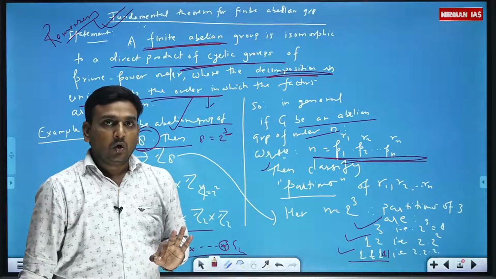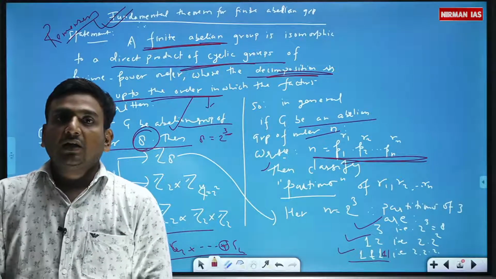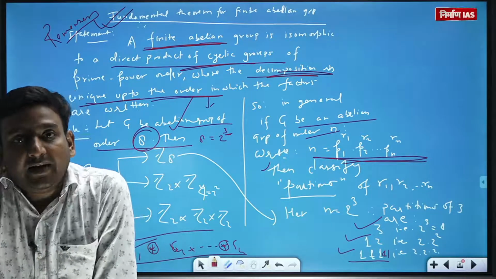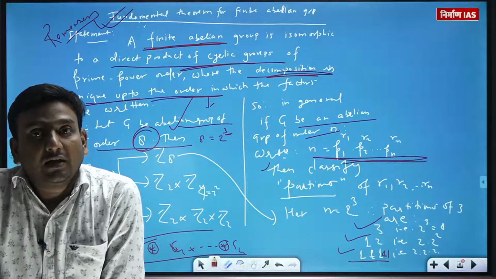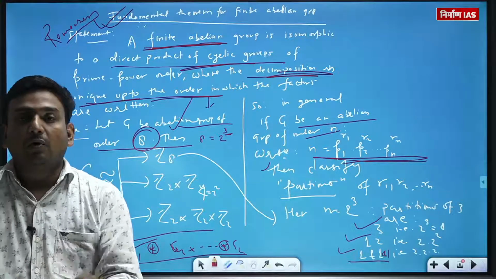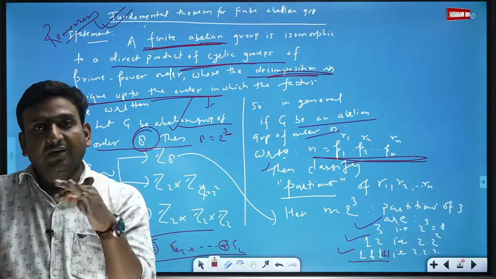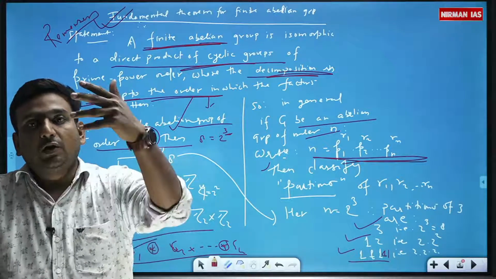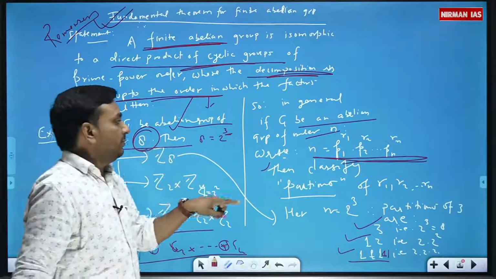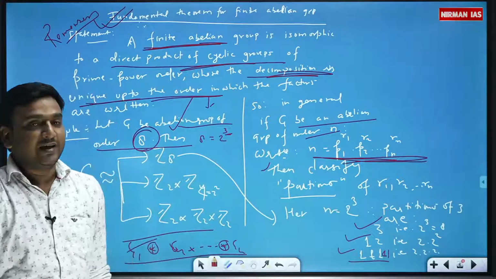Getting it? So what this fundamental theorem for a finite abelian group says: if G is a finite abelian group of order n, then G must be expressed in the form of Z_{P1^R1} cross the direct product of Z_{P2^R2} and so on, where P1, P2 are what? Just the prime decomposition of that number n.